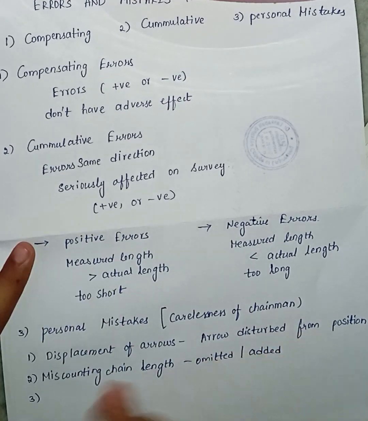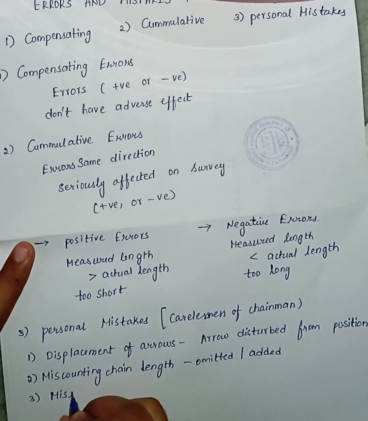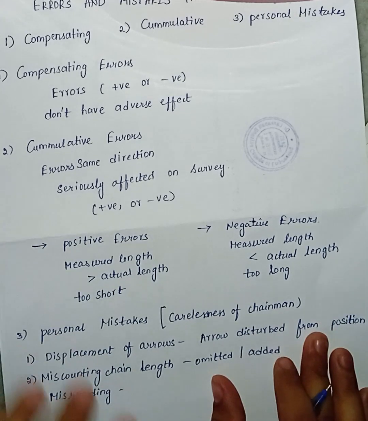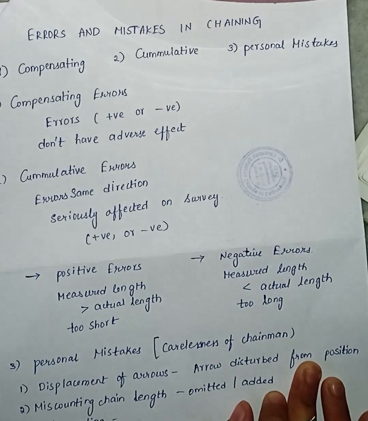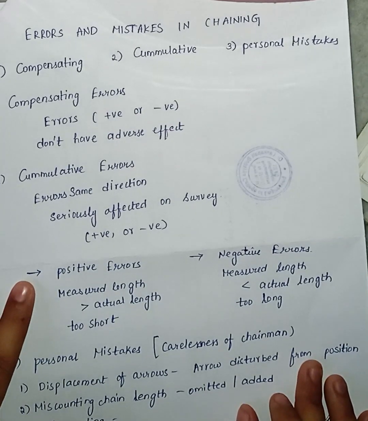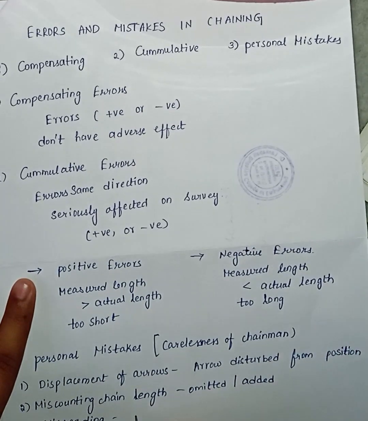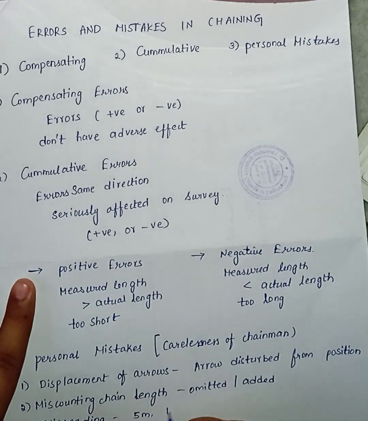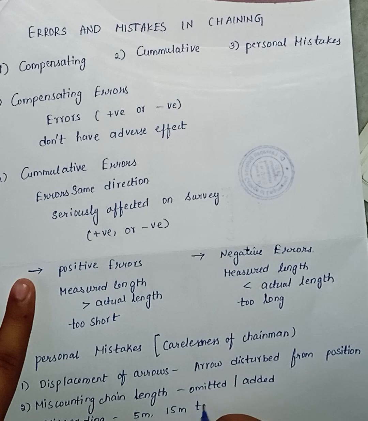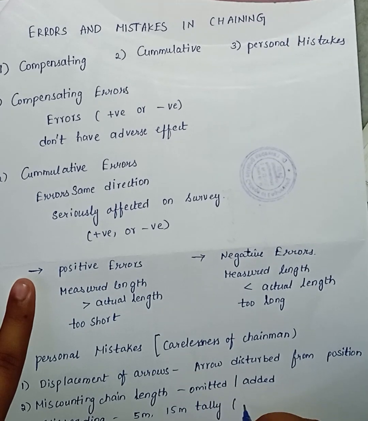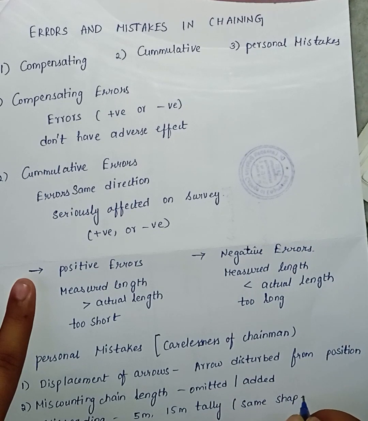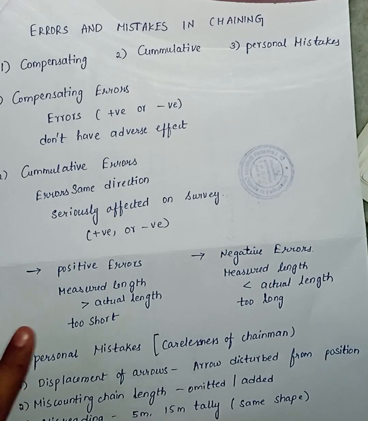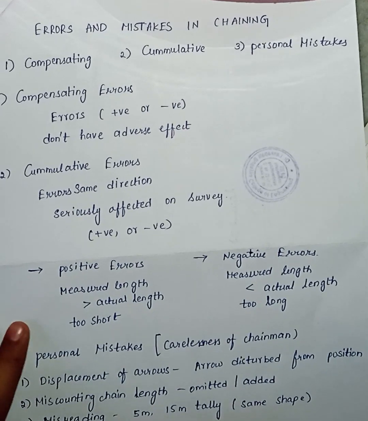And third one is misreading. What is meant by misreading? A confusion is likely between a 5 meter tally and a 15 meter tally since both are of similar shape. These both tallies are in the same shape, so sometimes we get confused whether it is a 5 meter tally or a 15 meter tally. This is known as misreading.